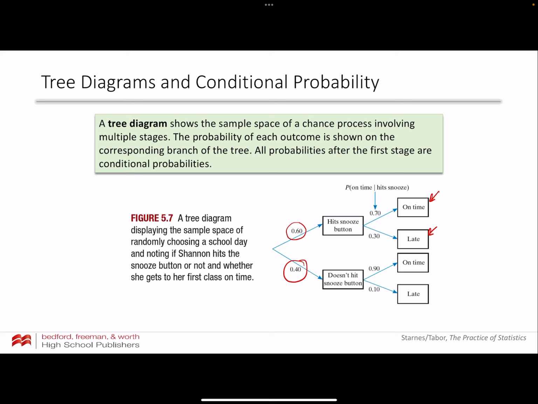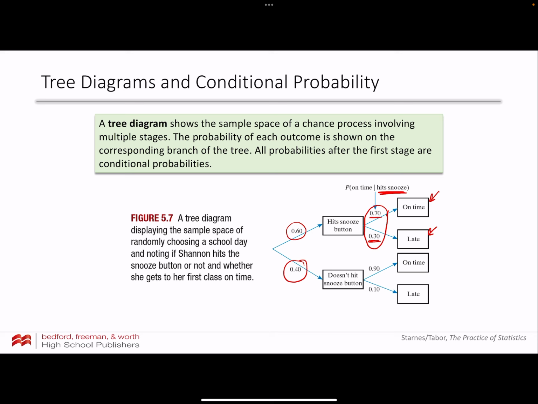Now, given that she hits the snooze button, she's on time to school 70% of the time. That's a conditional probability. Given that she hits the snooze button, she's late 30% of the time. You're going to notice both of these are conditional, and they're both conditioning on the same thing, that she hits snooze. So they add up to 1. Because under the condition that she hits snooze, there are only 2 options. She's either on time or she's late to school.